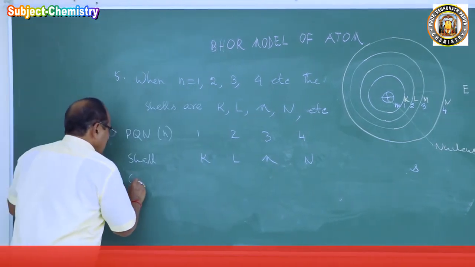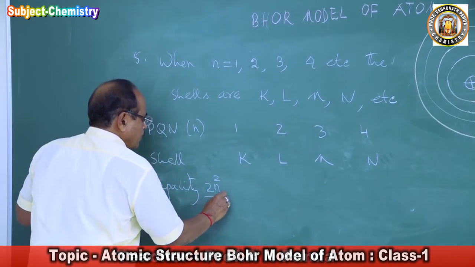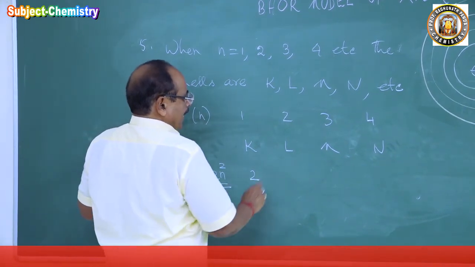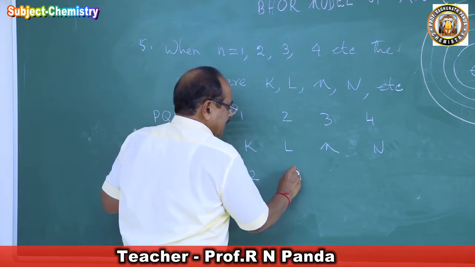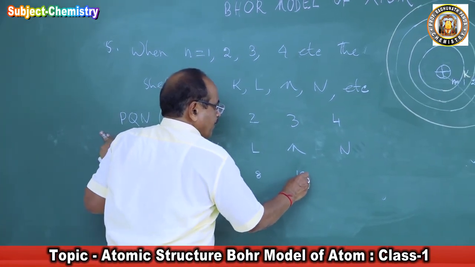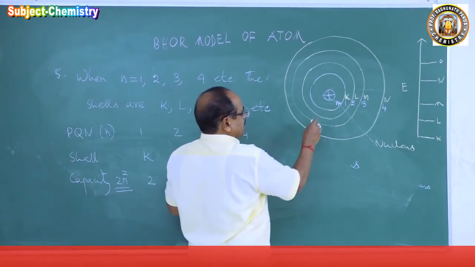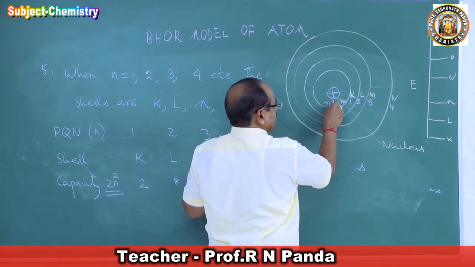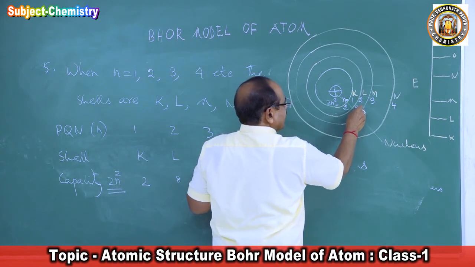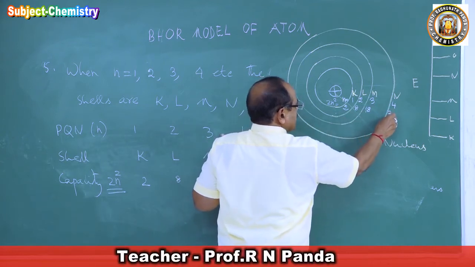Then the capacity of the cell is 2n square. So n is equal to 1, 1 square gives 2. And n is equal to 2, 2 square gives 8. And n equal to 3, it is 18. N equal to 4, 2n square is 32. So that means the capacity of the cell is 2n square. So the capacity of K cell will be 2, the capacity of L cell is 8, the capacity of M cell is 18, and the capacity of N cell is 32.